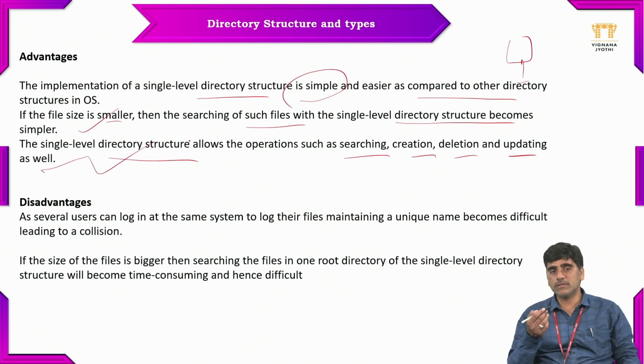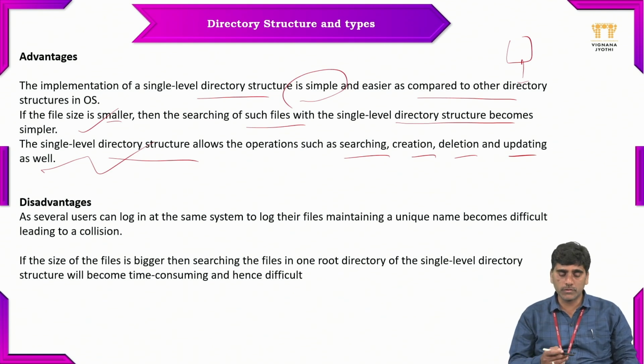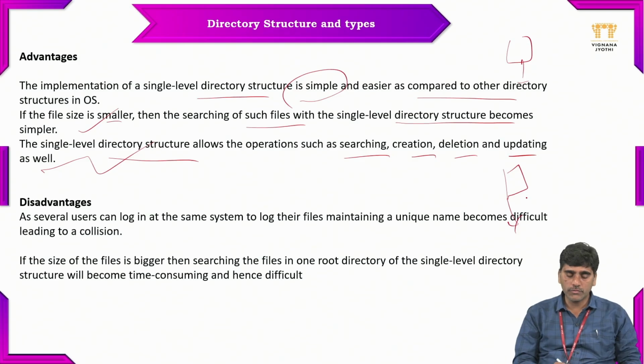So if the file size or file length is small, then we are able to access the file from the directory very easily. If the file size is large, then loading the file itself takes a lot of time, right? Because of that, this single level directory is a simple technique, a simple directory structure which stores files in one level order. And the disadvantage is what?